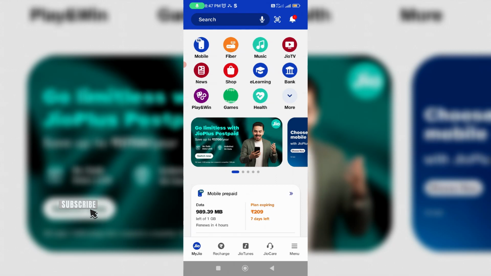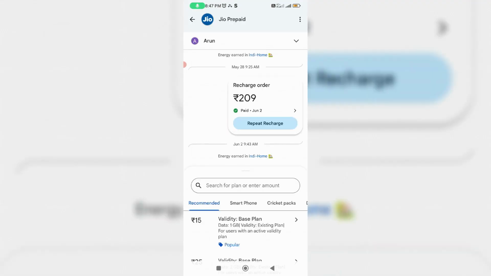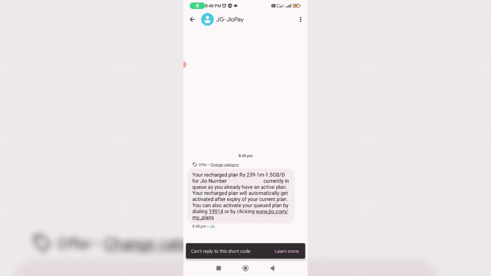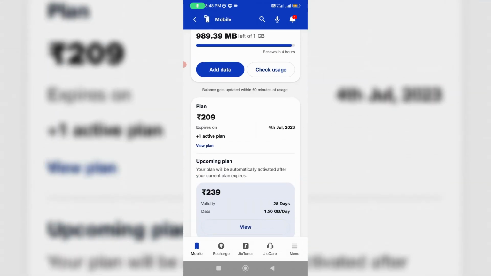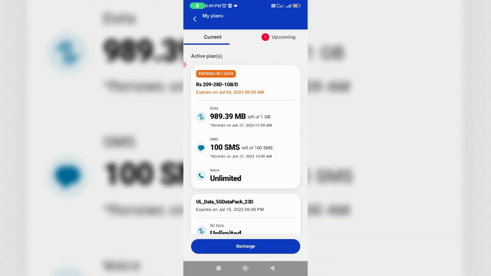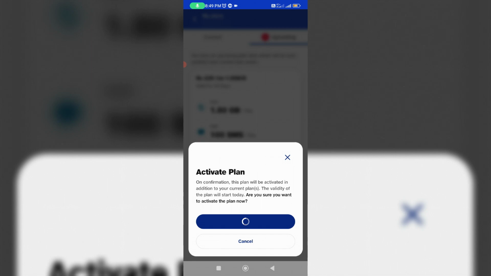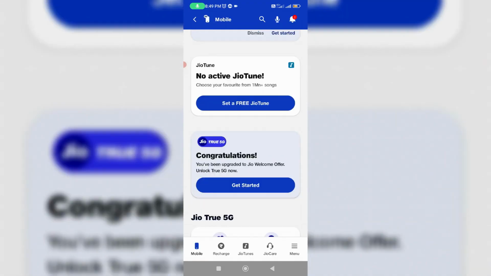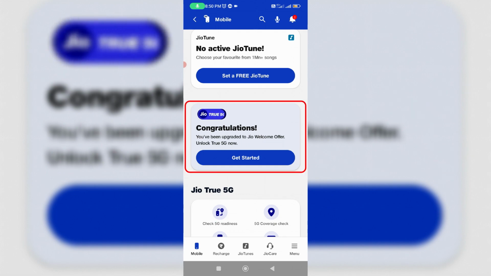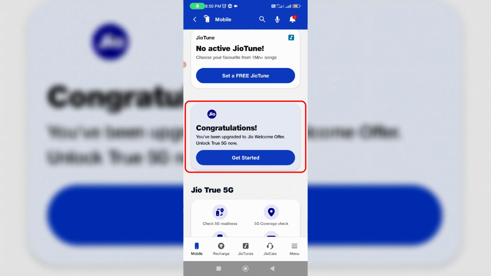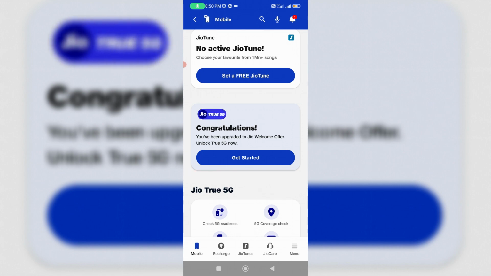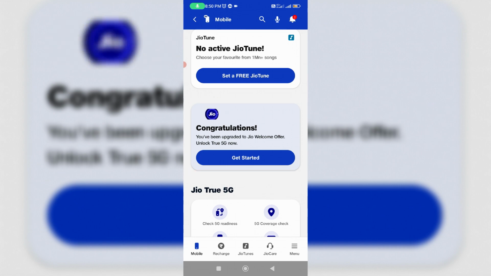So now I decided to change my Jio plan to rupees 239. But friends, this time you can see I successfully got this Jio welcome offer, and I am also eligible for Jio 5G unlimited data. So overall, I have completed my tutorial.